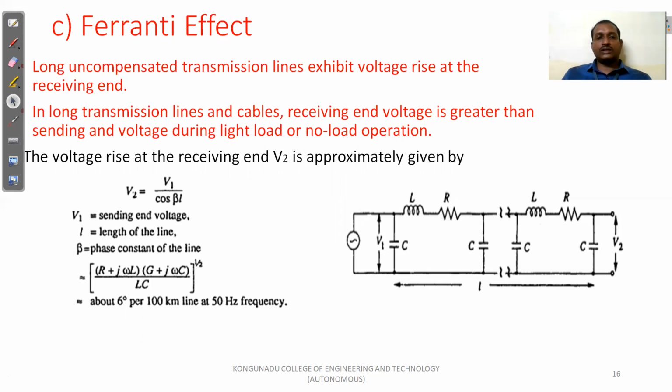The receiving end voltage V2 is equal to V1 divided by cos beta L. V1 is called the sending end voltage. Beta is called the phase constant of the line. L is called the length of the line.